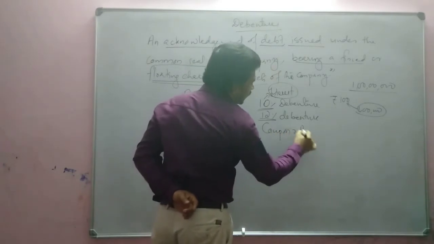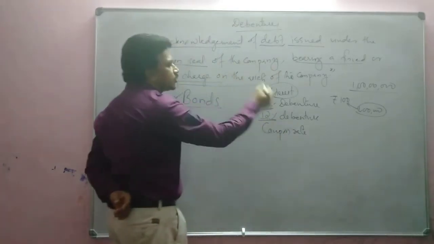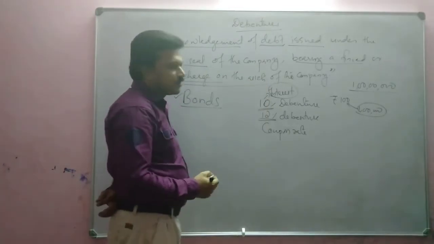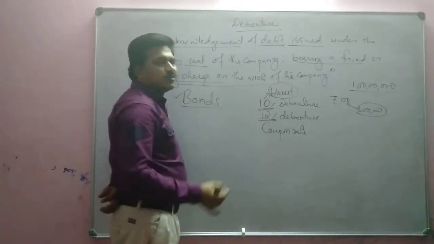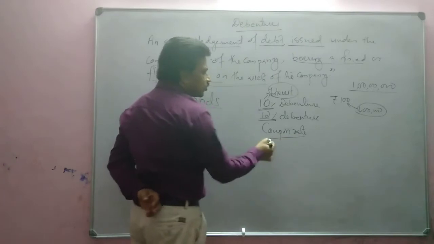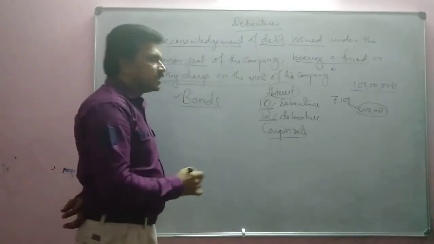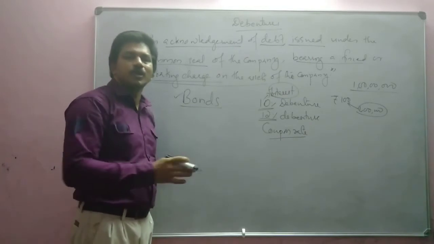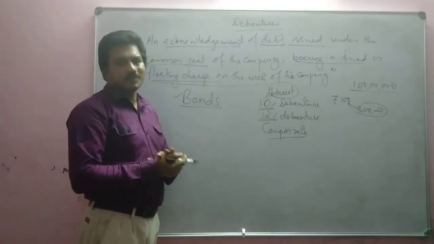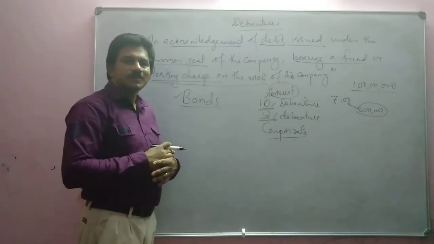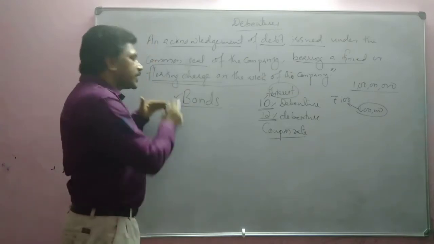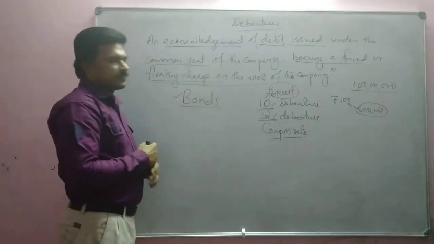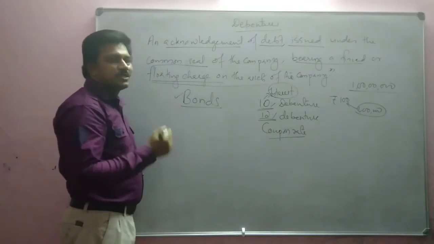Coupon rate. Coupon rate means the rate of interest. Okay, the interest rate is called coupon rate. So this coupon rate or interest will not be there for the bonds. If you buy the bond, you will not get any interest. Then what is your benefit? So it will be issued at a deep discount. Bonds will be issued at a discount.